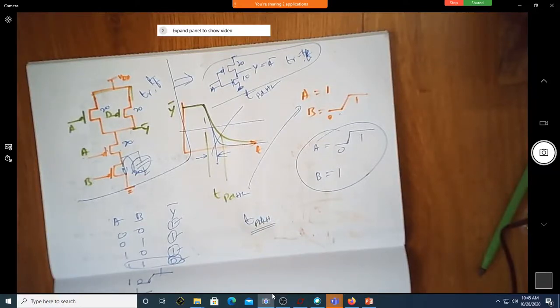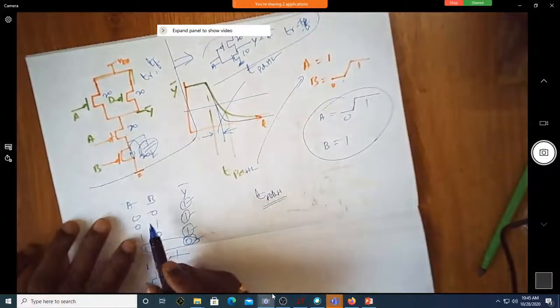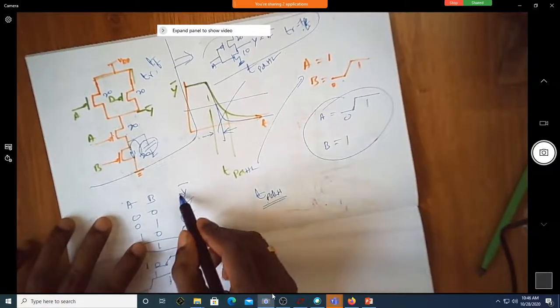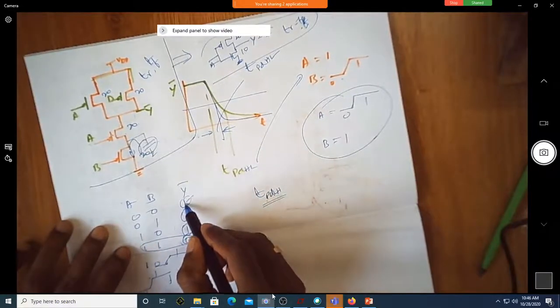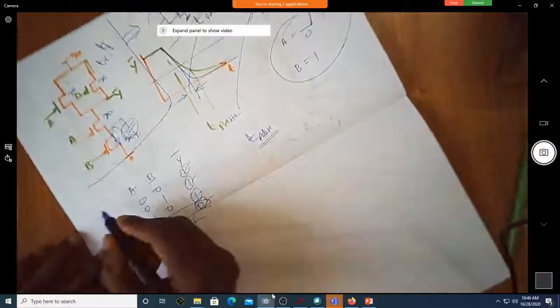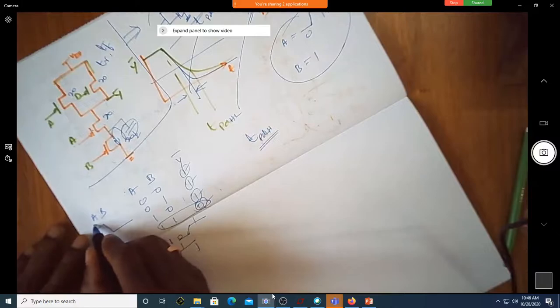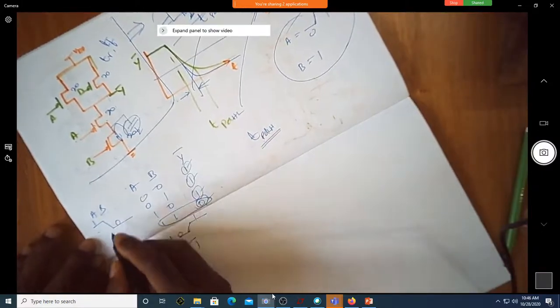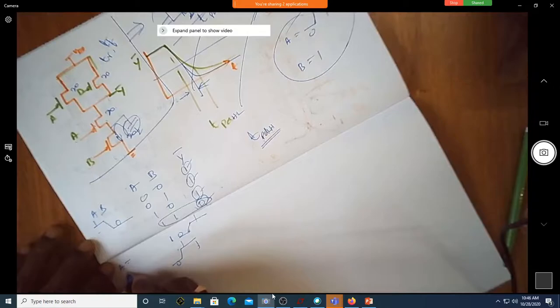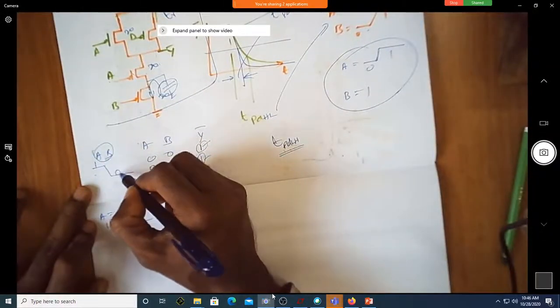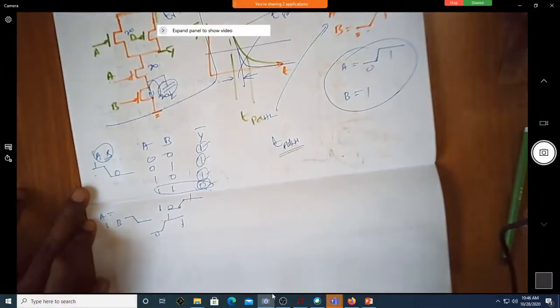What do you mean by best and worst rise time fall times? Depending on the input combination, because you can see these are all static outputs. Before it reaches 1, assume that A and B both are going like this. This is 1 0. In the other case, A is equal to 1, B is going like this. If both A and B are tied like this, what will be the condition here?